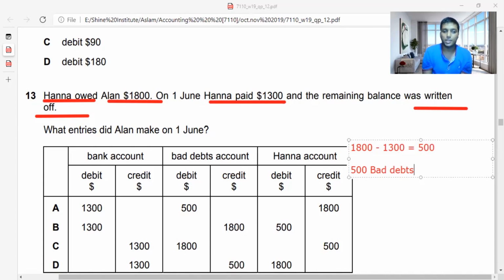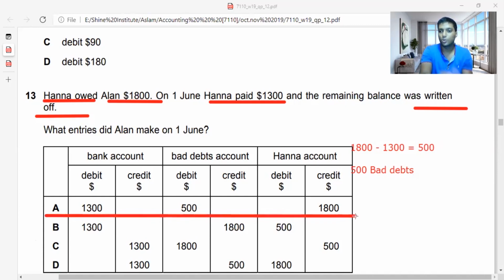Now easily you can understand that it is bank account debit, bad debts account debit, and Hannah's account credit. You can see where the bad debt account debit is. The answer itself is given, guys. If you can find out bad debt is an expense, you can go with the answer. It's A. But you can reconfirm it by bank. They are paying 1,300, so your bank account will increase, which means an asset is increasing. And Hannah paid 1,300, so Hannah's account will be credited by 1,800, because 500 plus 1,300, the total value, we should decrease from her account.